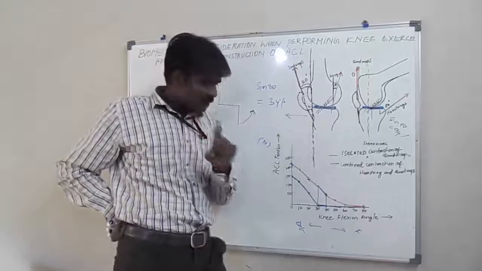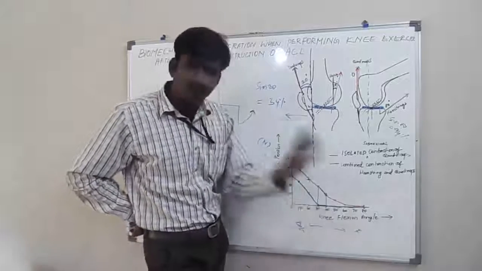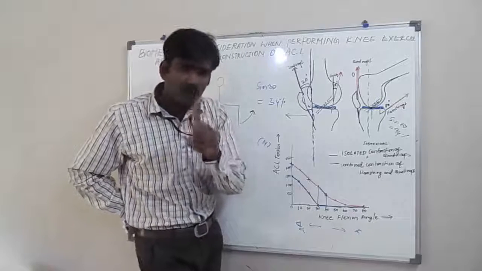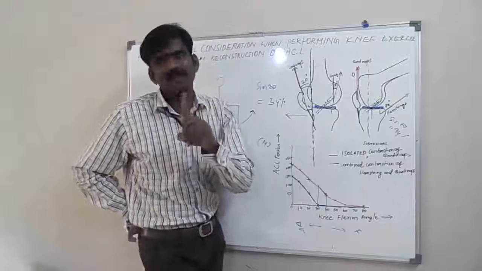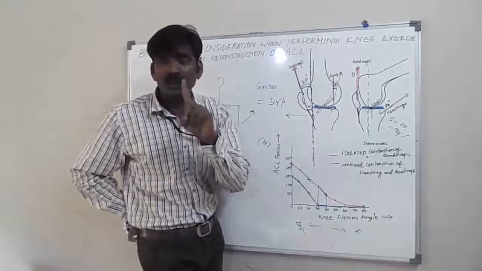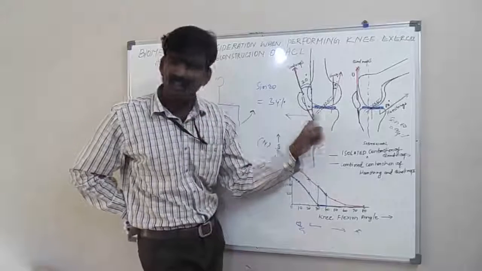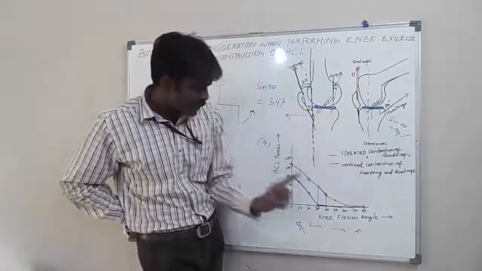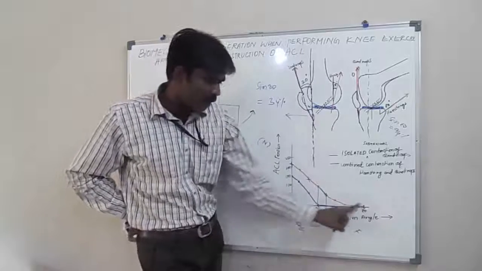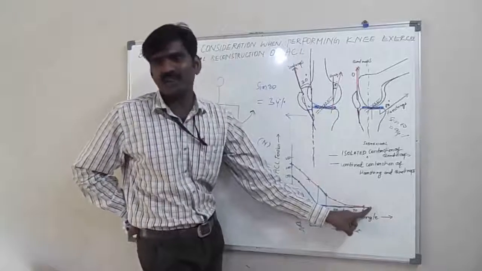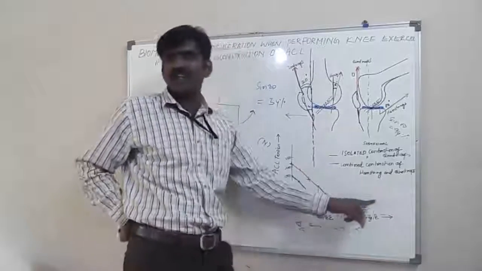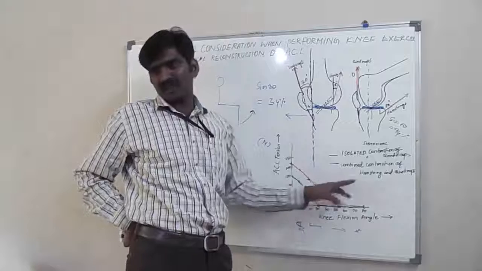So first, you have to give closed kinematic exercises. You should not go for isolated quadriceps exercises, because isolated quadriceps exercises will increase the tension in the ACL. Second, you can give co-contraction, co-activation of quadriceps and hamstrings between 30 to 80 degrees of knee flexion.